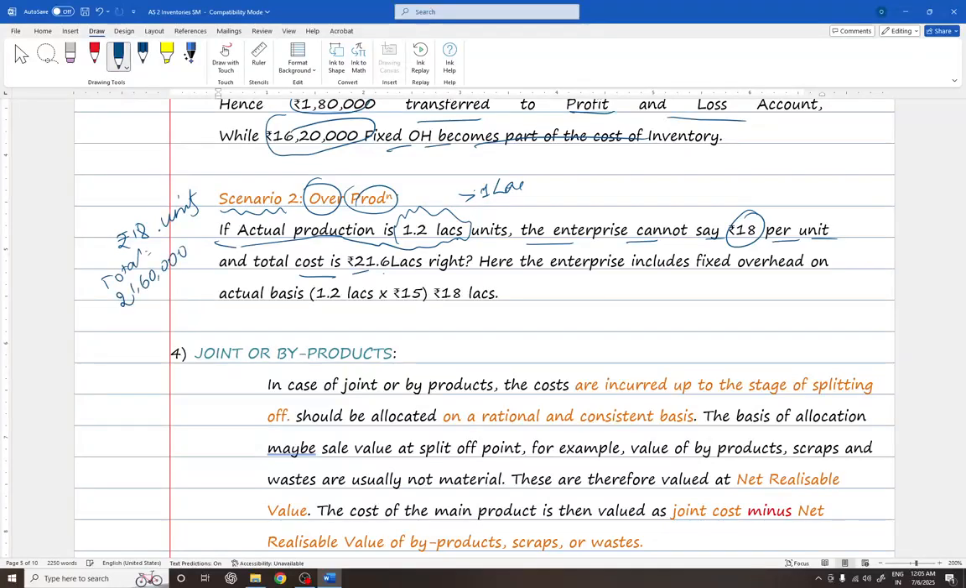Is it really a fixed overhead cost? No, it is only 18 lakhs. That's why here the enterprise includes fixed overheads on actual basis, that is 1.2 lakhs into 15 rupees per unit. How did you arrive at it? Simply, 18 lakhs is the actual overheads incurred, while 1 lakh 20,000 is the actual output obtained. Now we divide these two, and it is 15 rupees, right?